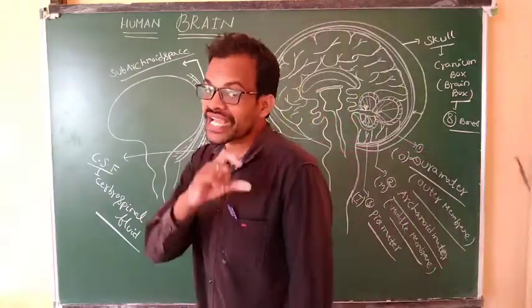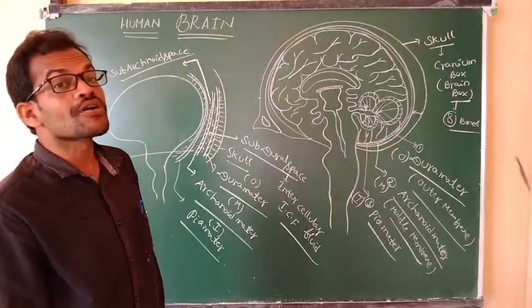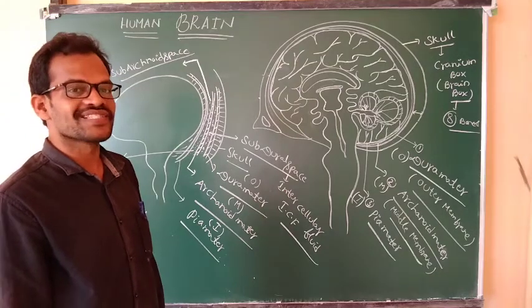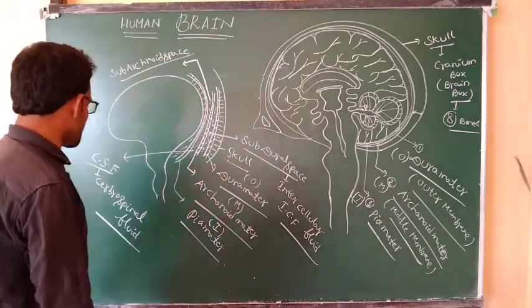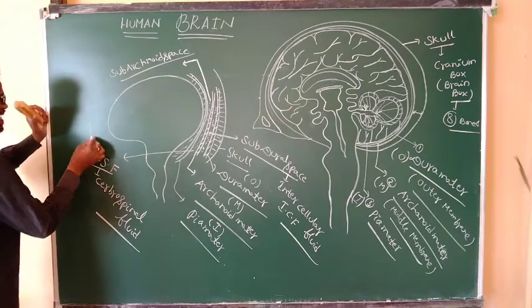The pia matter membrane consists of different types of important cells. It is known as ependymal cells. What is the cells? Ependymal cells.